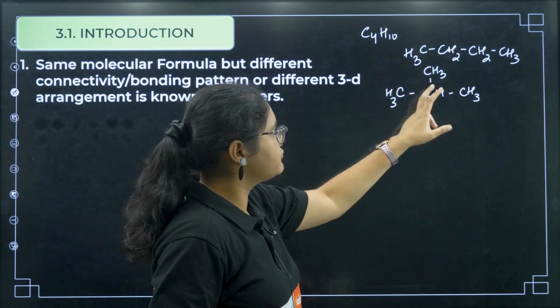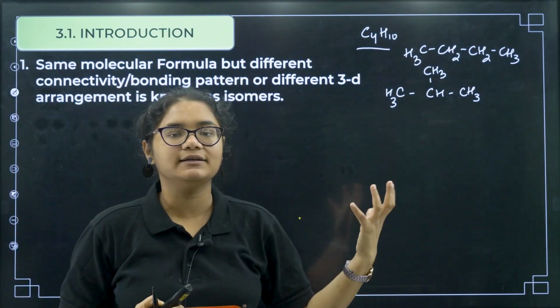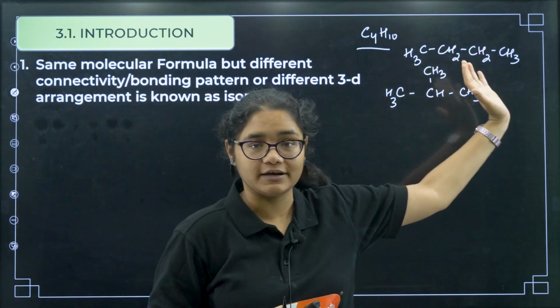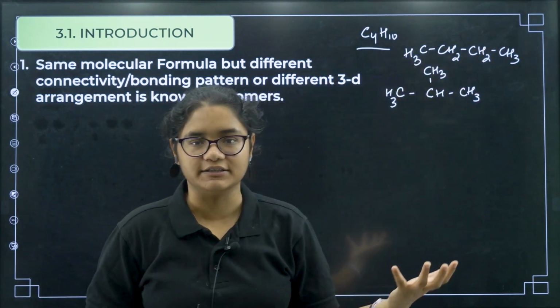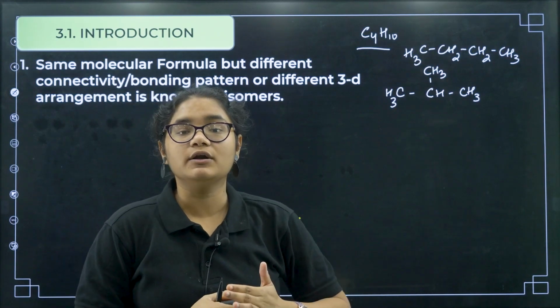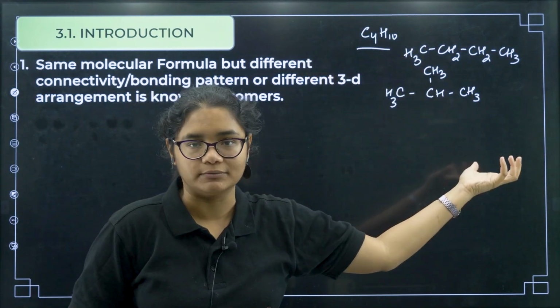Now you see both of them have the molecular formula C4H10, but the bonding pattern is different. Here all the 4 carbons are in one chain, but here 3 carbons are in one chain and 1 carbon is in a branching position. So these are called isomers.